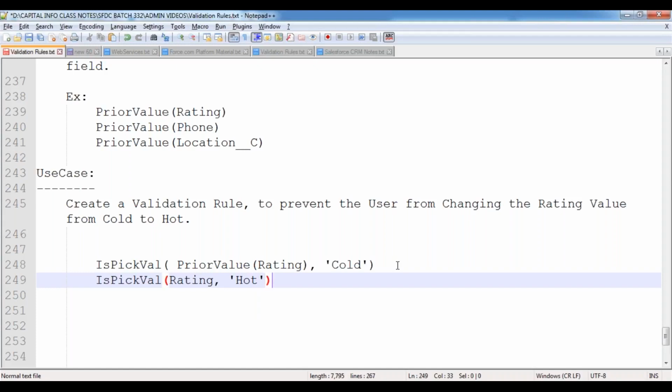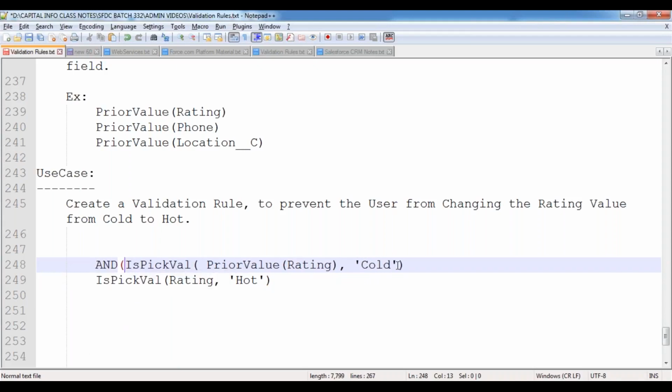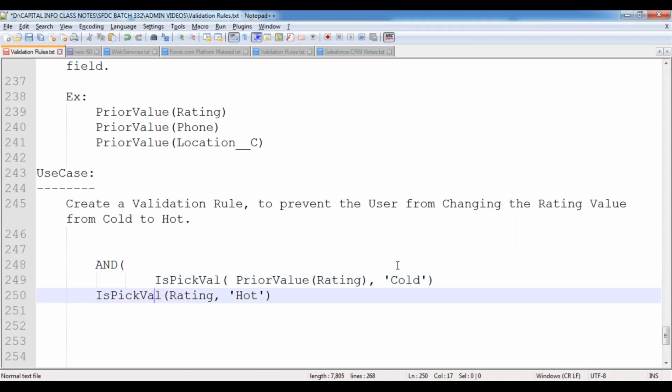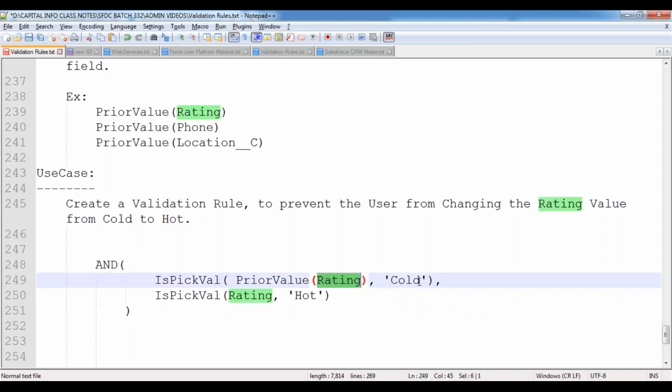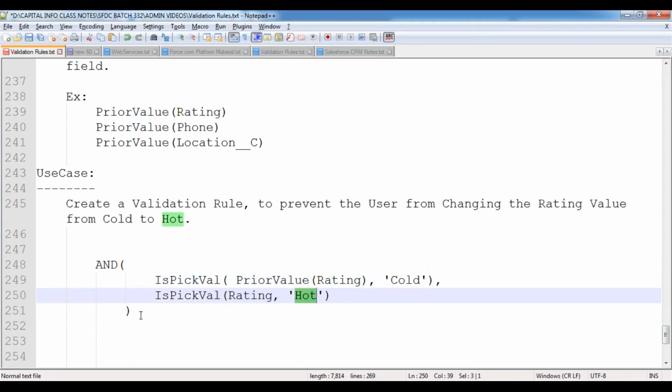So when you want to show an error message, if the previous value of this rating field is equal to cold and the new value is equal to hot, then I want to show that error message. So I'm going to combine both the functions by using the AND function, and combine. That means if the previous value is cold and the new value is hot, then I want to show the error message.